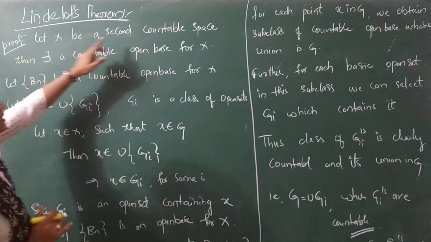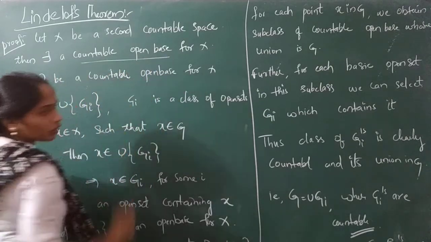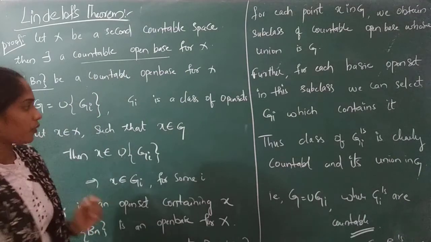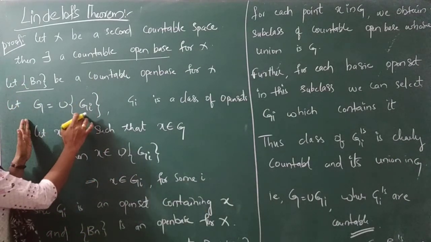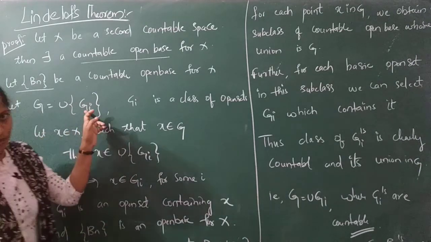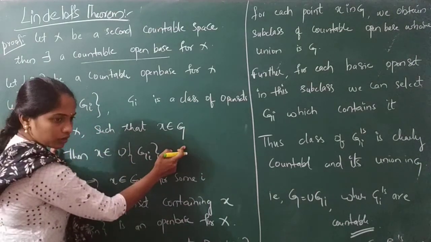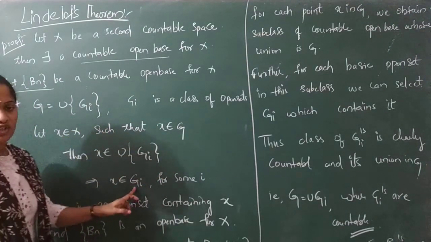So as X is a second countable space, what you have to take? You have to take a countable open base. So this is your countable open base. Okay? This is the first point. So next, G is some collection, the class of open sets. So I have taken G equal to the collection of open sets, and I have taken some point in X, and that point also belongs to G, and G is nothing but the union of all Gi. I have taken only one Gi for some i.